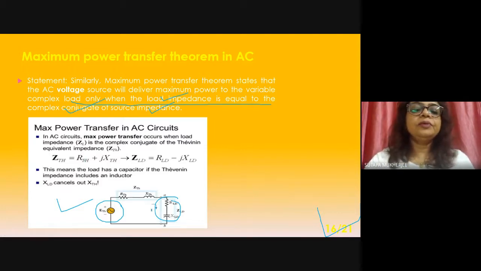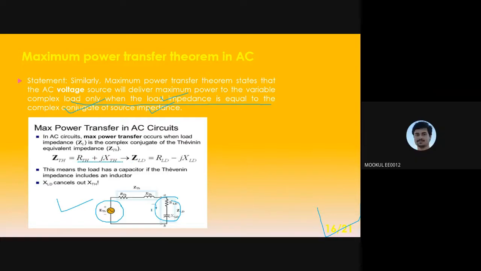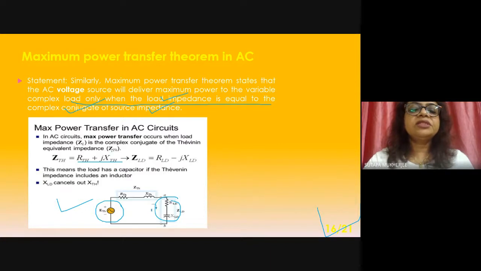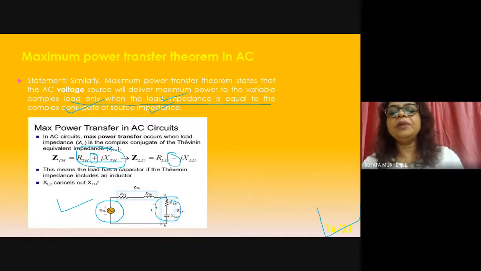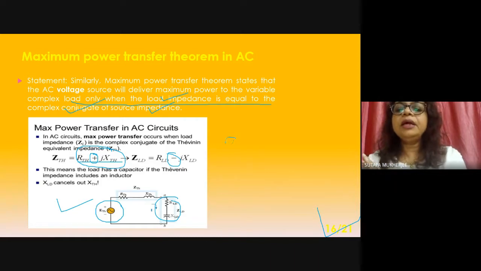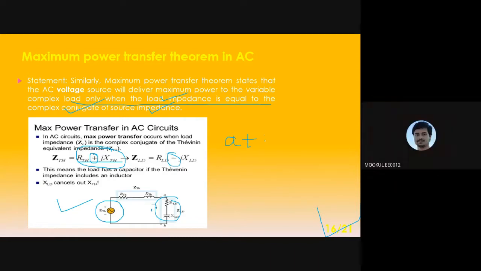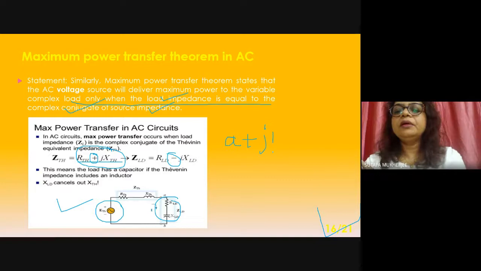Is this understood? Yes ma'am. R plus JX is the total impedance, and it will be the complex conjugate, that is, in that case it will be minus. A plus JB, its complex conjugate is A minus JB. Right?